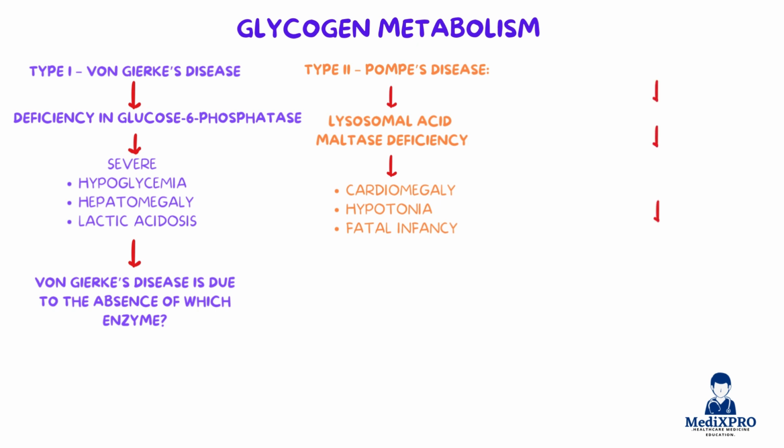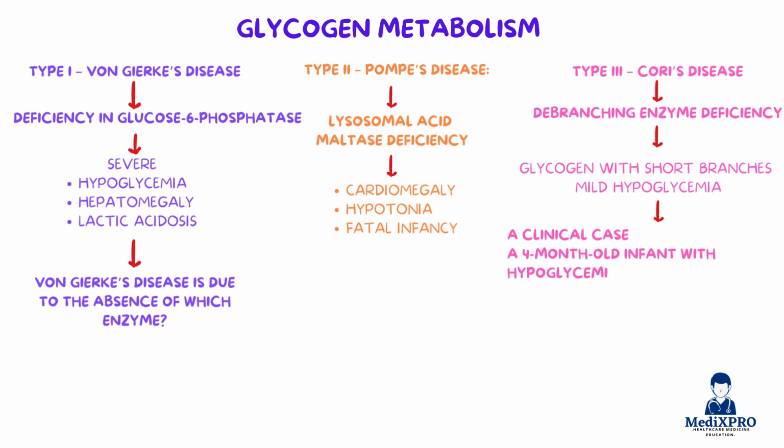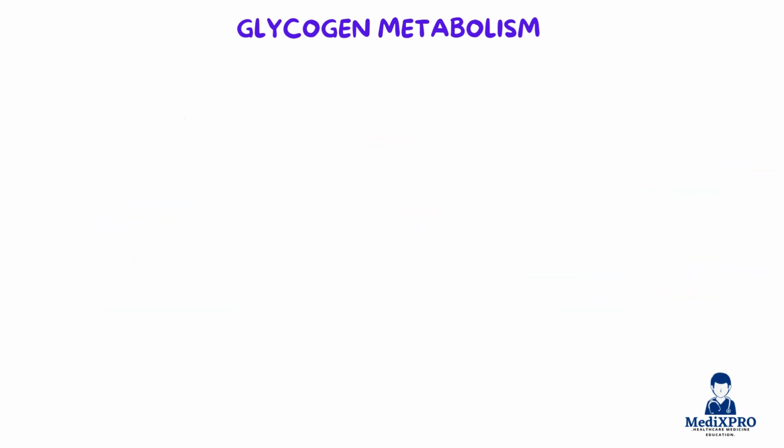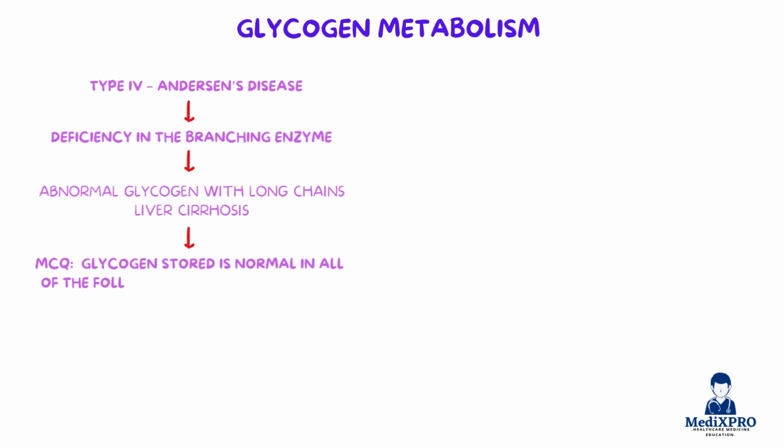Type 2, Pompe's disease, caused by lysosomal acid maltase deficiency. Features include cardiomegaly, hypotonia, and often fatal outcomes in infancy. Type 3, Cori's disease, due to debranching enzyme deficiency. It causes glycogen with short outer branches and mild hypoglycemia. A clinical case SEQ describes a 4-month-old infant with hypoglycemia and hepatomegaly. A liver biopsy shows glycogen with short branches, pointing to Cori's disease.